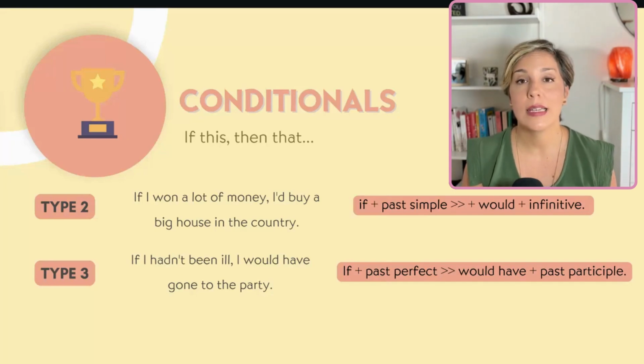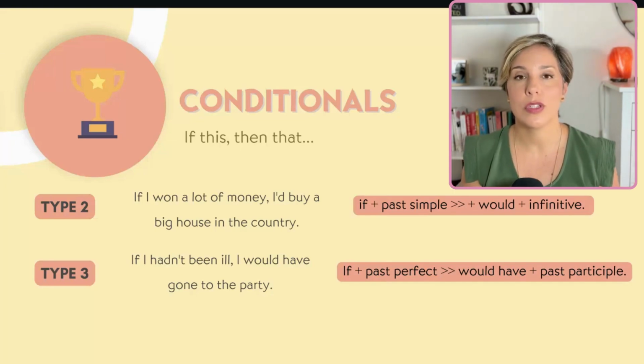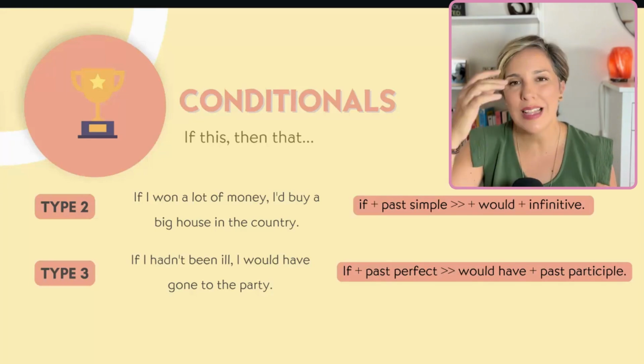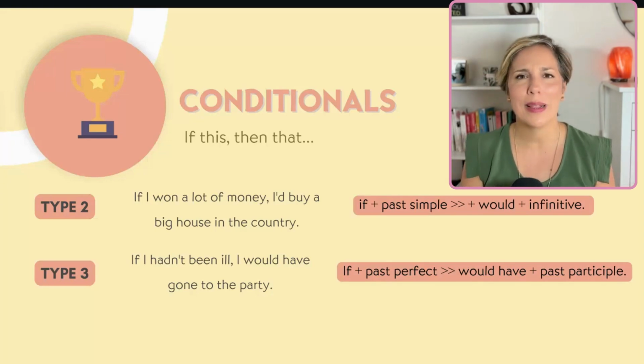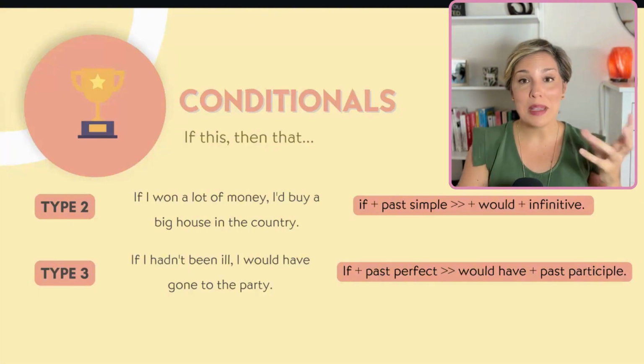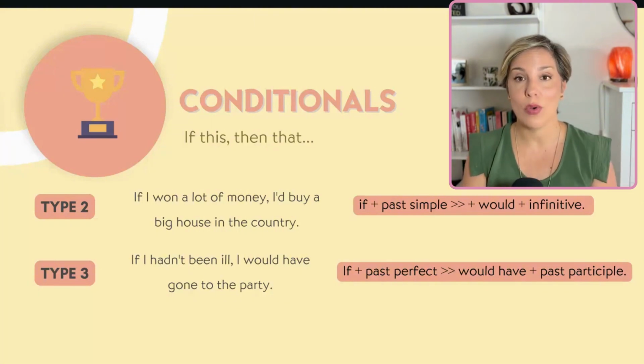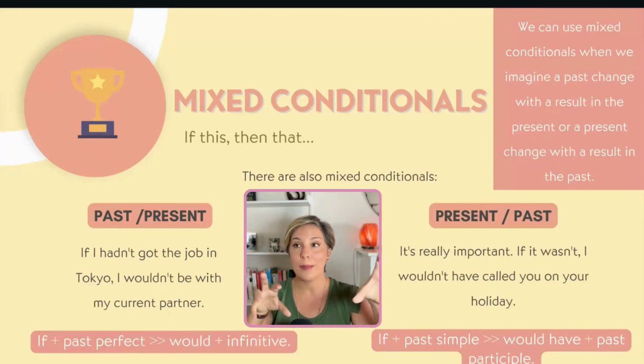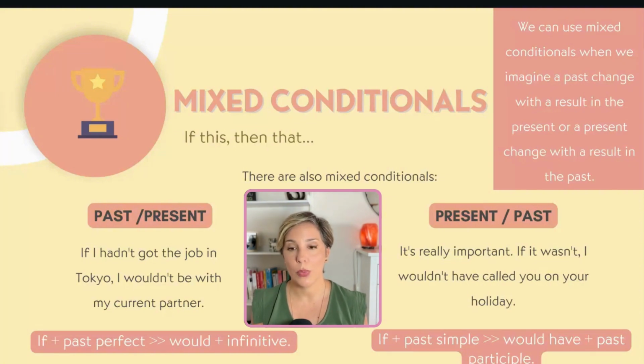So we've just seen all the different types of conditionals, the 4 types, but sometimes, because we like to complicate our lives a little bit, we like to mix them around, and then we have what they call the mixed conditionals. Mixed conditionals means you are mixing a conditional of one type and combining it with another type, making a new style of conditional. When do we use mixed conditionals? We use them when we imagine a past change with a result in the present.